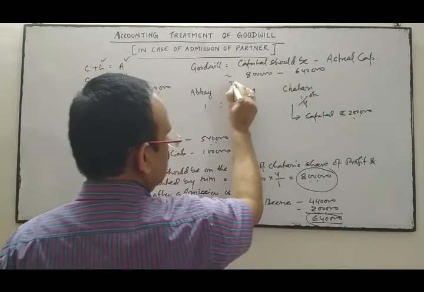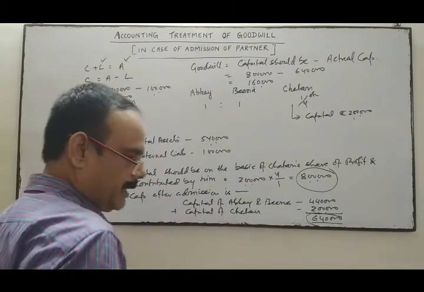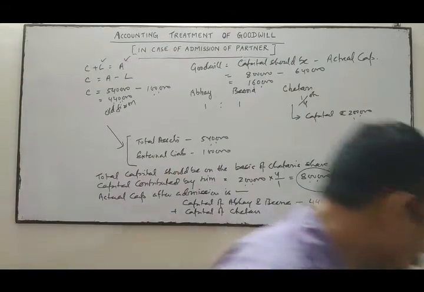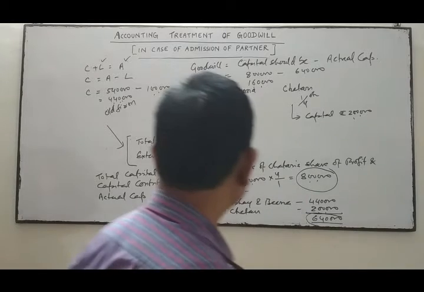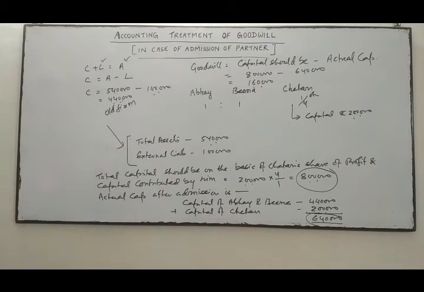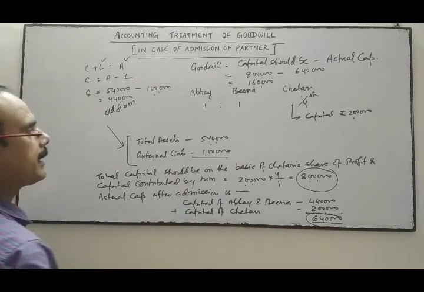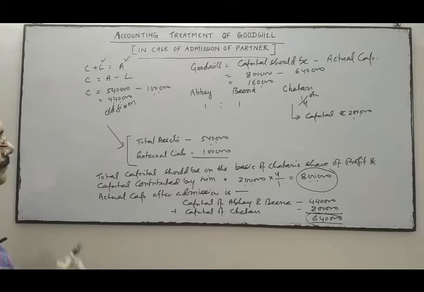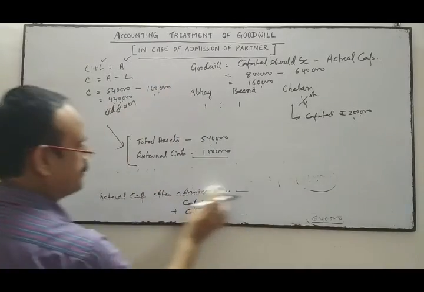So the difference, 1,60,000, is the goodwill. Is it clear? Now come to the journal entry.